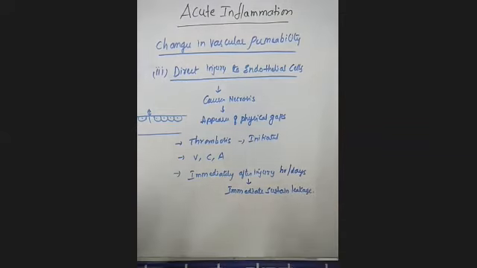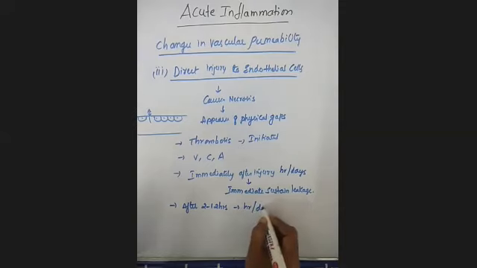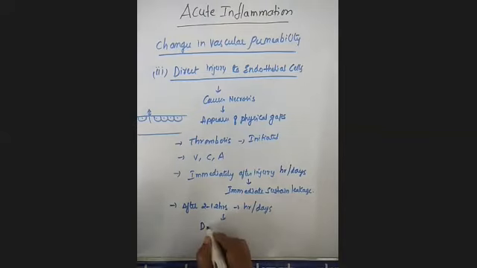The next one is when this response occurs after 2 to 12 hours and lasts for hours or days. You will call it delayed prolonged leakage.